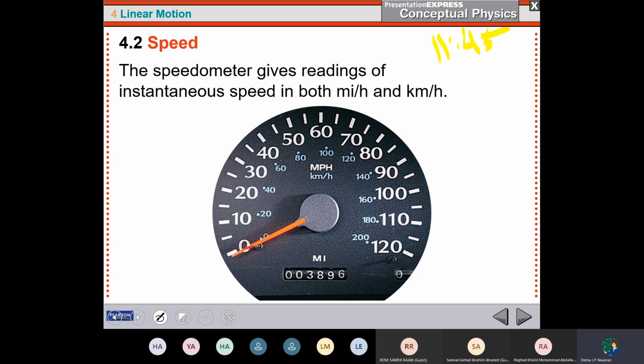The time now is 11:45. I just look at the speedometer of my car. I see now that the arrow is here. What does it mean? That means that my speed at this instant time, at this time that I'm speaking, is approximately 76 miles per hour.